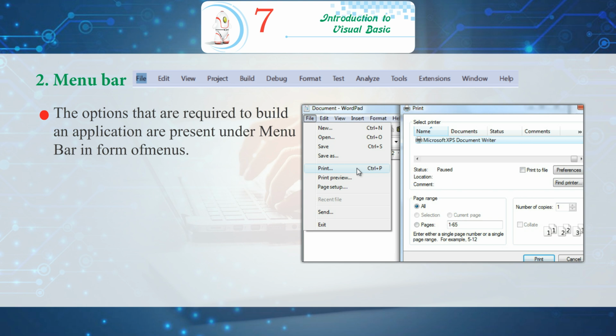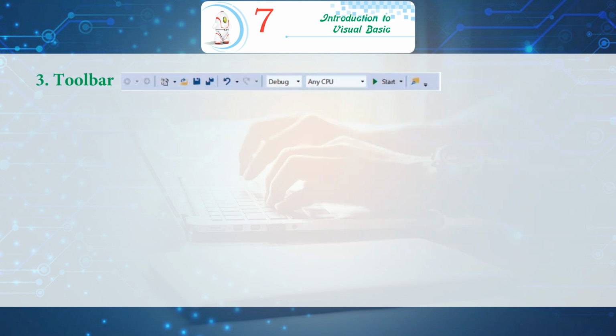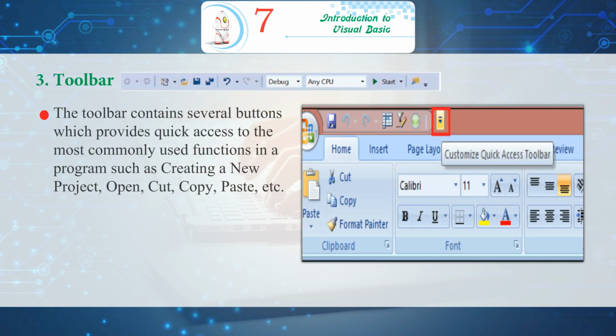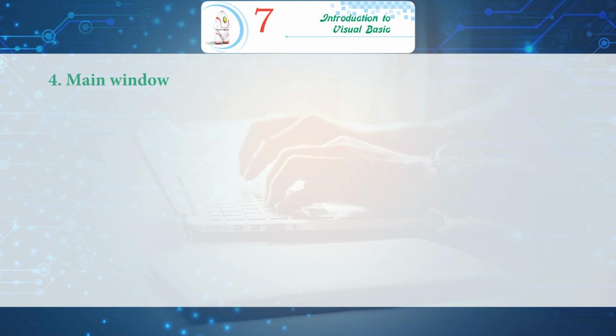The options that are required to build an application are present under Menu bar in form of menus. 3. Toolbar. The toolbar contains several buttons which provide quick access to the most commonly used functions in a program, such as creating a new project, open, cut, copy, paste, etc.